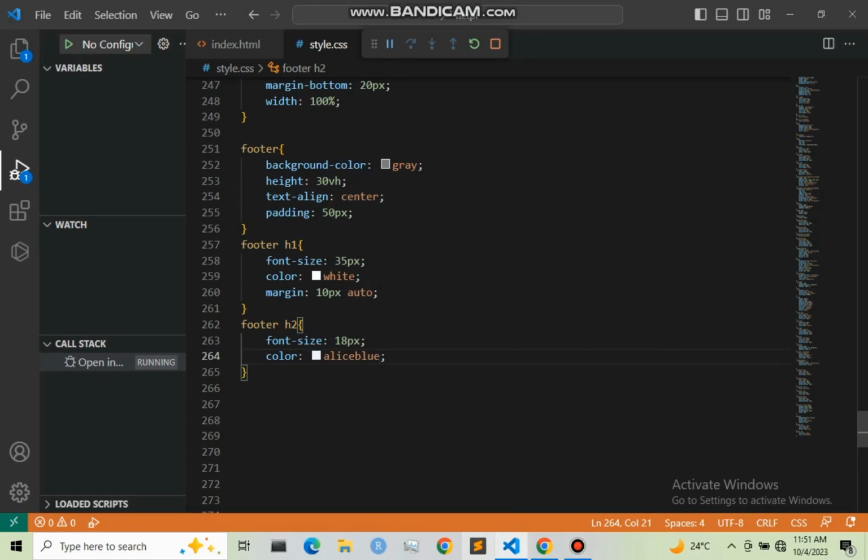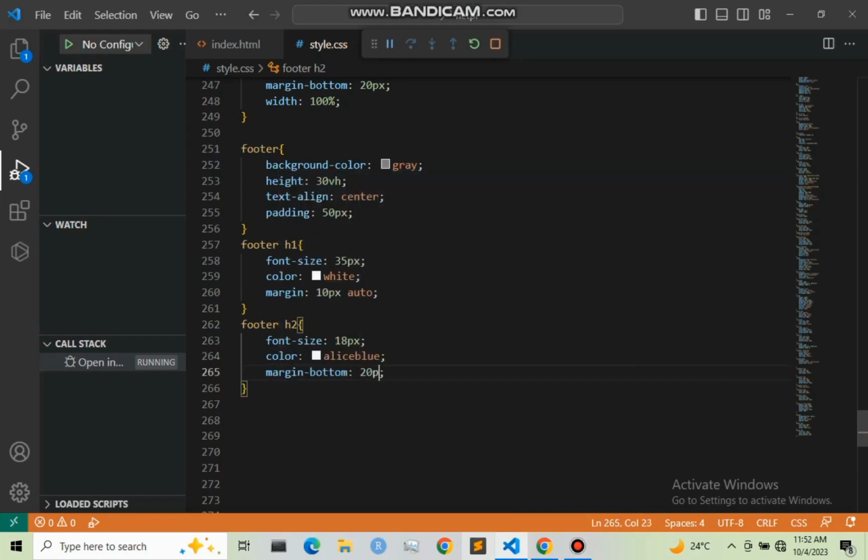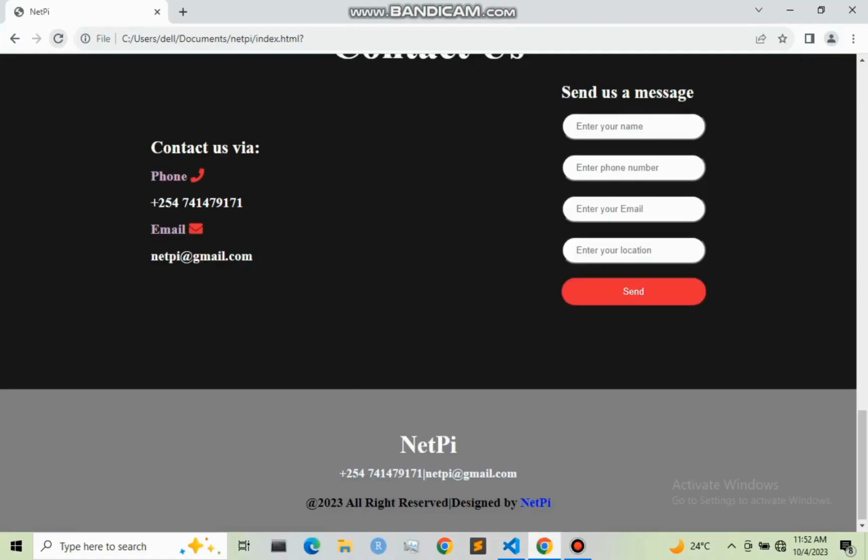Let me use this ice blue. Then margin bottom, I'm going to give it as 20 pixel. So let me save this and refresh. So we have it right here. So this is just a simple footer.